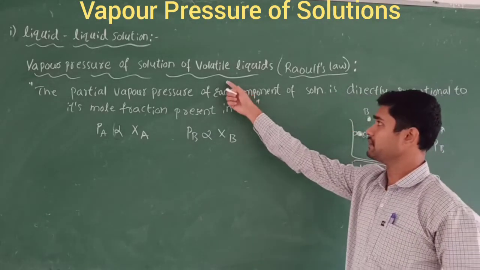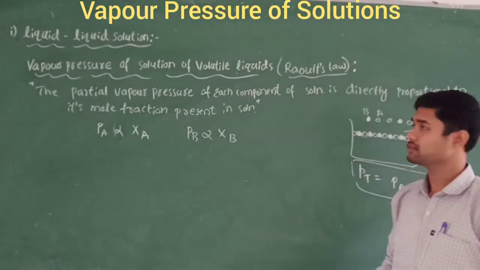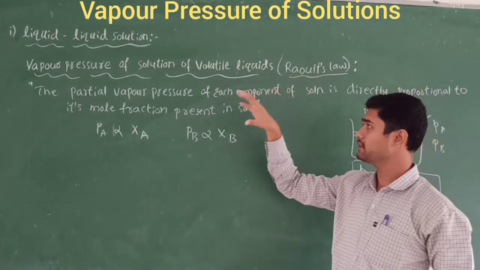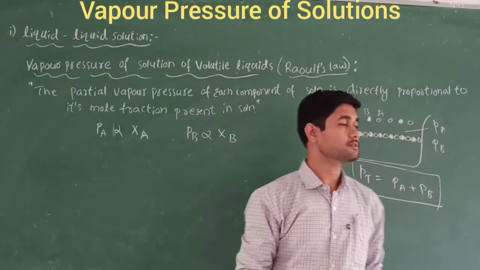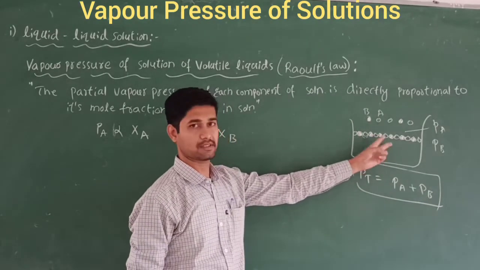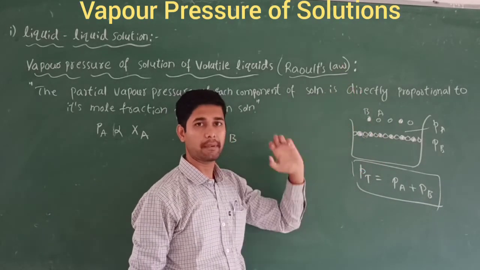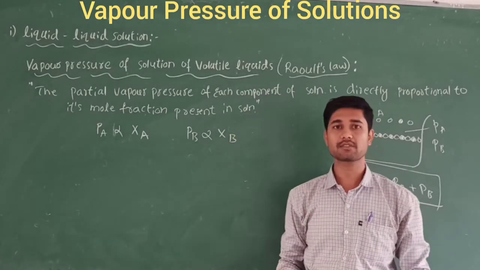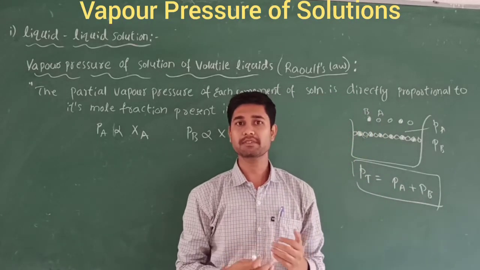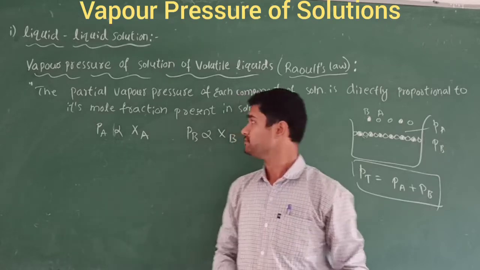This statement is given by Raoult's law, for the vapor pressure of a solution containing two volatile liquids. Only then do they form the vaporized form, right? You can take petrol and diesel. Vapor will be there, which means they are called volatile liquids.